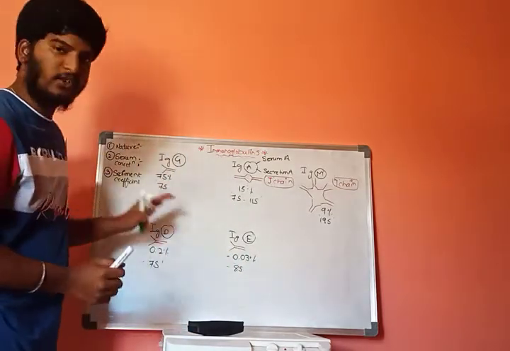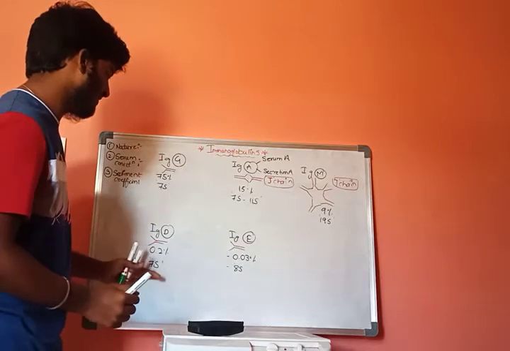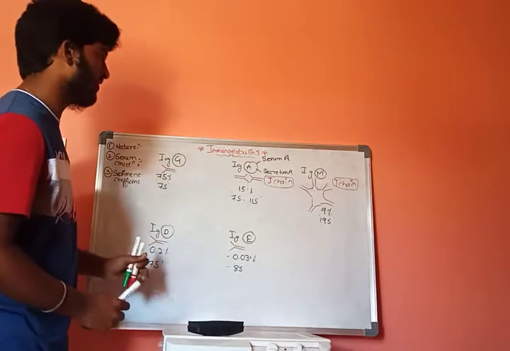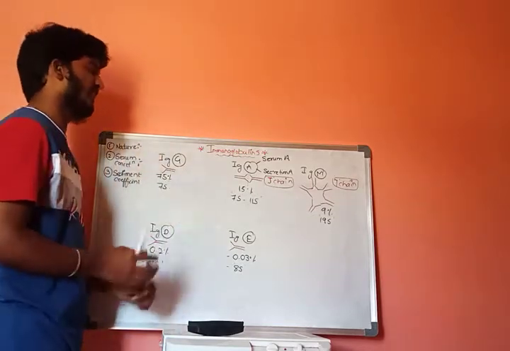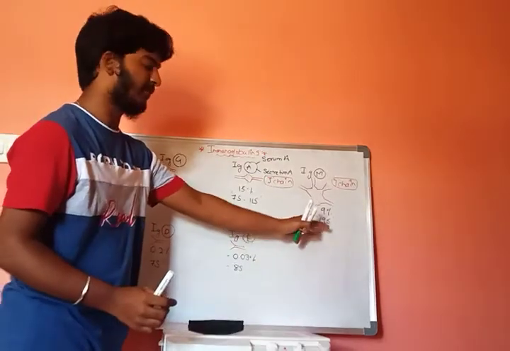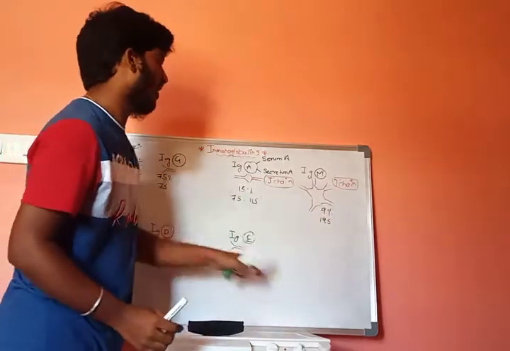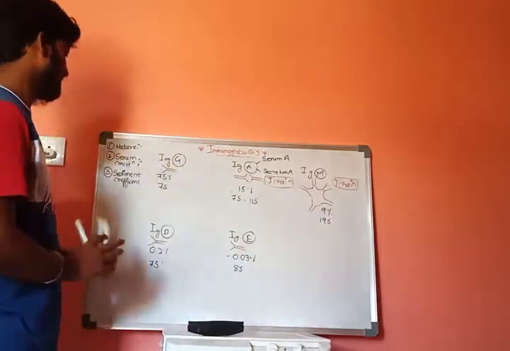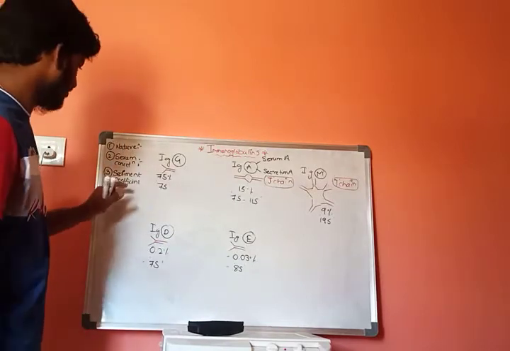The sedimentation coefficient of IgG and IgD is the same, 7s, and that of IgM is higher compared to all the other immunoglobulins. This is the third criteria, sedimentation coefficient.